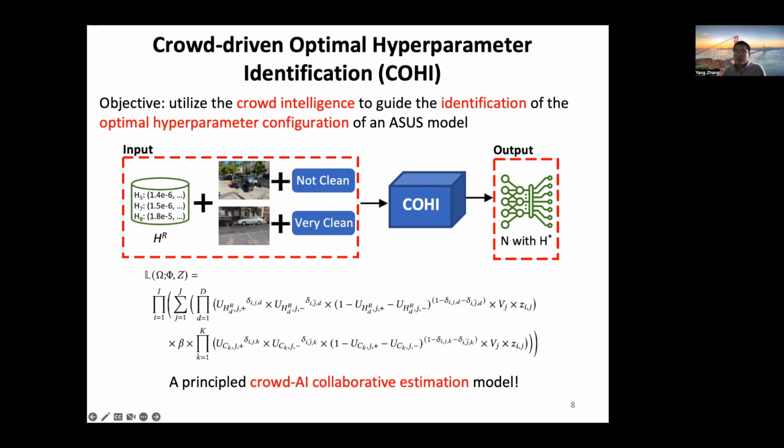In our model, we consider both hyperparameter configurations and the crowd workers as data sources with unknown optimality that make estimations on images of unknown class labels. We then introduce a novel crowd-AI collaborative estimation framework to estimate the optimality of each hyperparameter configuration in order to identify the optimal ones through maximum likelihood estimation.